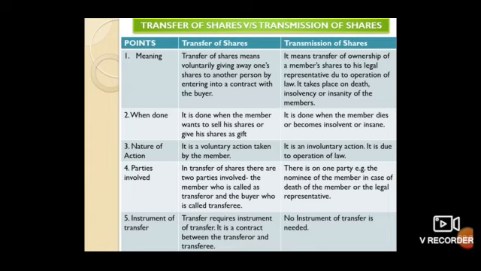If Mr. A has 1000 shares with him, after his death, his legal heir, his legal representative, will get those shares. So what is happening over here? Due to operation of law, there is a transmission of shares.